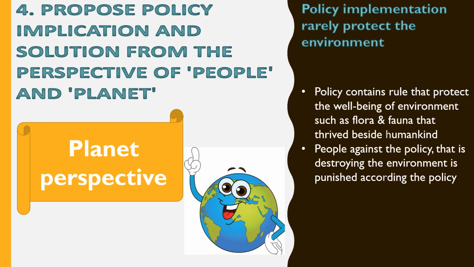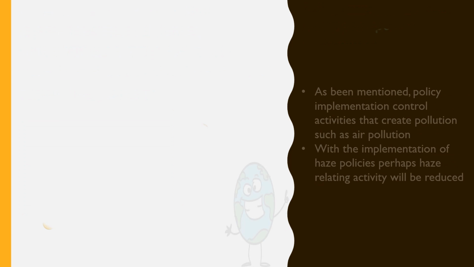Next, planet perspective. Policy implementation helps protect the environment. Policy contains rules that protect the well-being of environments such as flora and fauna that thrive beside humankind. People who act against the policy by destroying the environment are punished according to the policy.